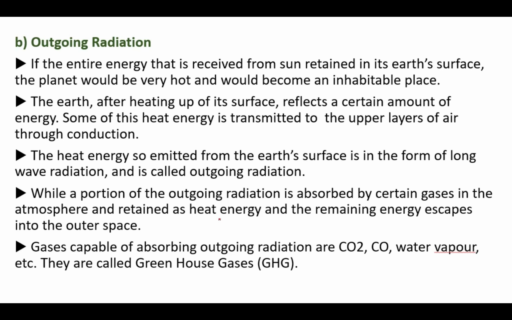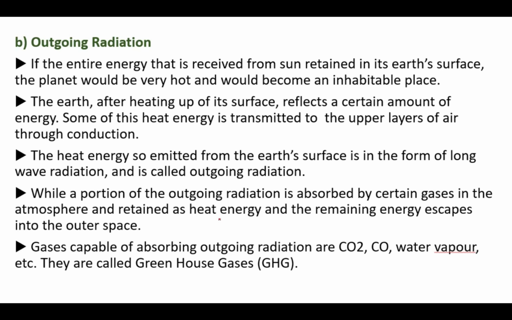That is, it will send out a certain amount of energy, and some of this heat energy is transmitted to the upper layer of the air through conduction. The heat energy is emitted from the earth's surface in the form of long wave radiation, which is called outgoing radiation. A portion of the outgoing radiation is absorbed by certain gases in the atmosphere and retained as heat energy, and the remaining energy escapes into outer space.